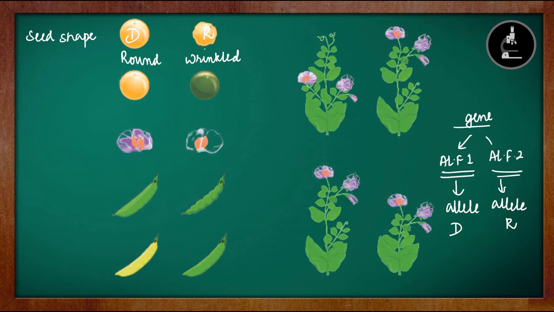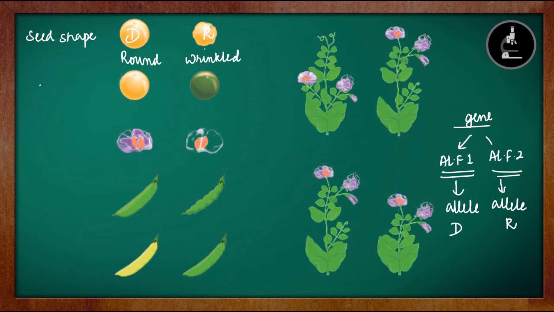Similarly, in every pair of contrasting characters, there will be one dominant and one recessive. So round is one allele and wrinkled is another allele for the same gene, that is shape. So every gene will exist here in 2 different forms. One will be the dominant form and one will be the recessive form. So let us quickly discuss the rest of the characters as well.